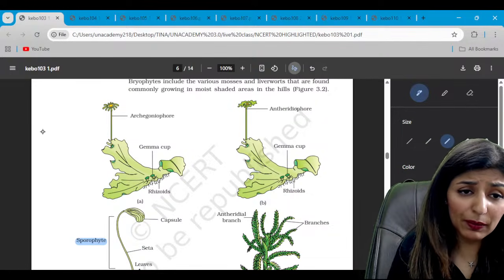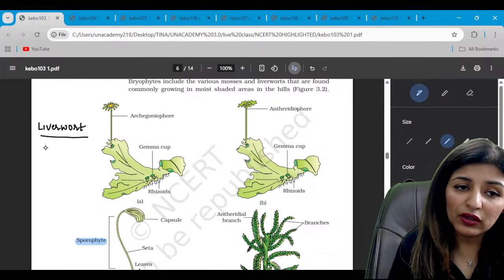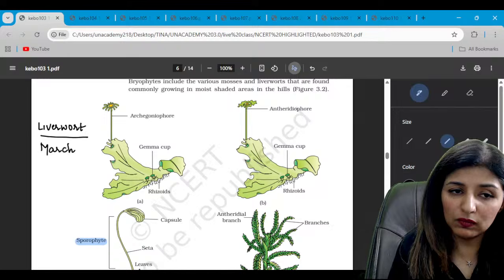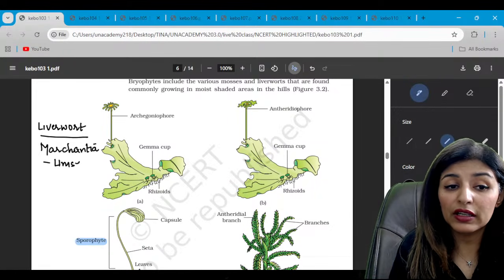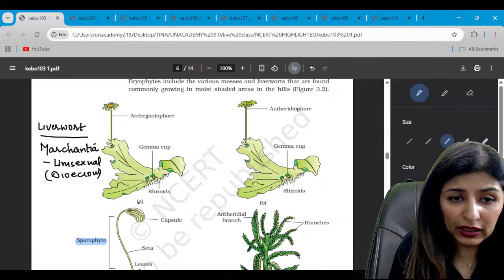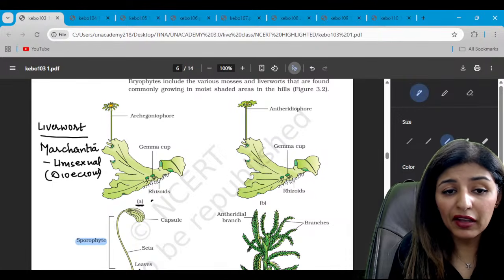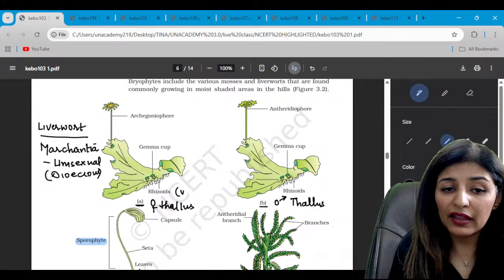So the first one represents the liverwort. Which liverwort has been drawn here? This is Marchantia. Now remember, Marchantia is unisexual. Call it dioecious. Why? Because the male and female thallus are different. What you see here in diagram A is the female thallus, while B represents the male thallus. Is that clear?